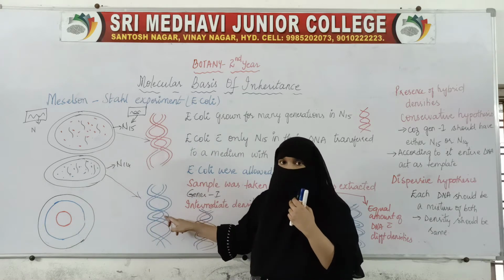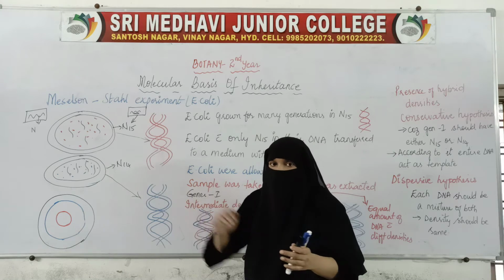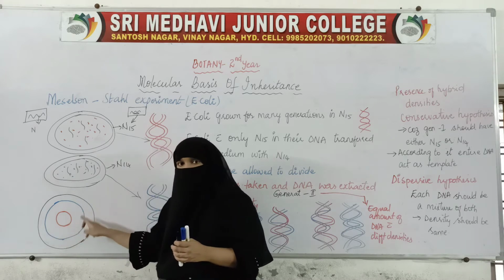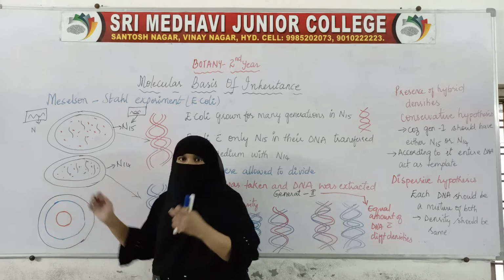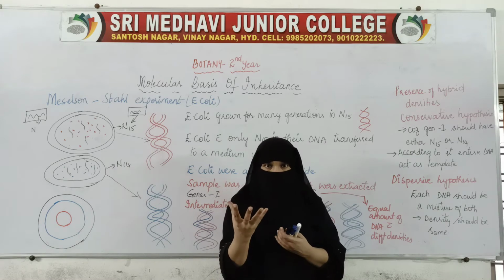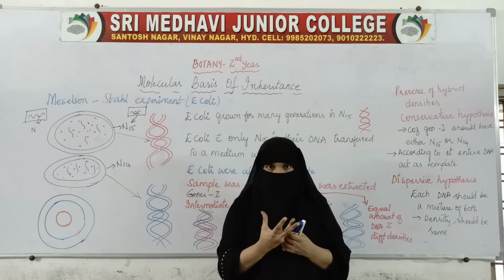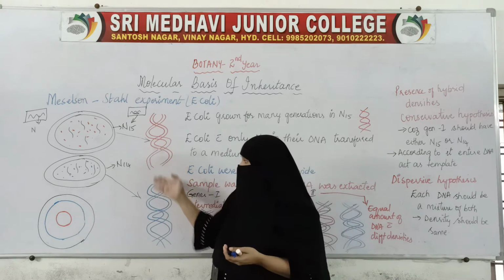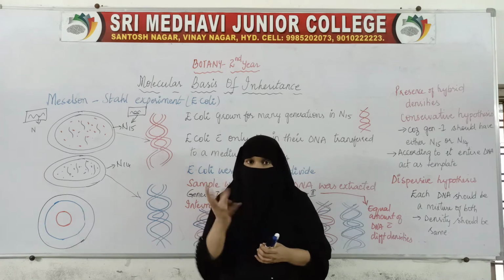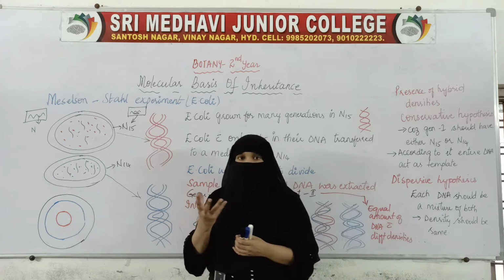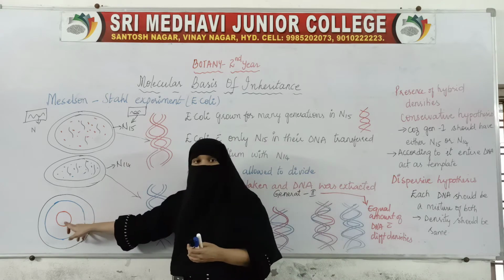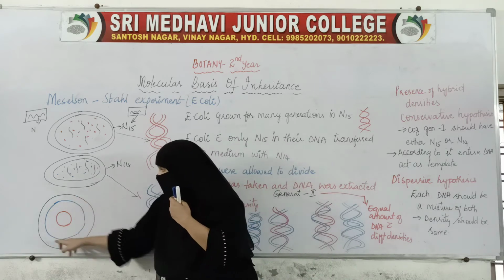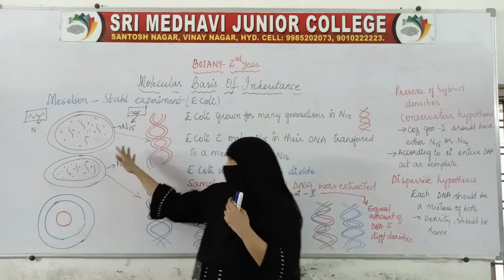And I told you N14 is the lighter one. Lighter one will be moving farther. So all the DNA which was consisting of lighter nitrogen accumulated at the periphery of the plate. A plate was taken and it was rotated at very high speed. On this we have put N14 and N15, and when it was rotated at very high speed, N15 being the heavier settles near the center, and N14 being the lighter moves far away and settles near the periphery. So this was the normal.